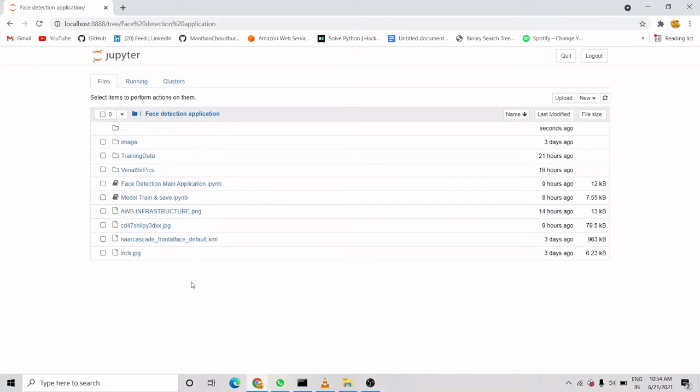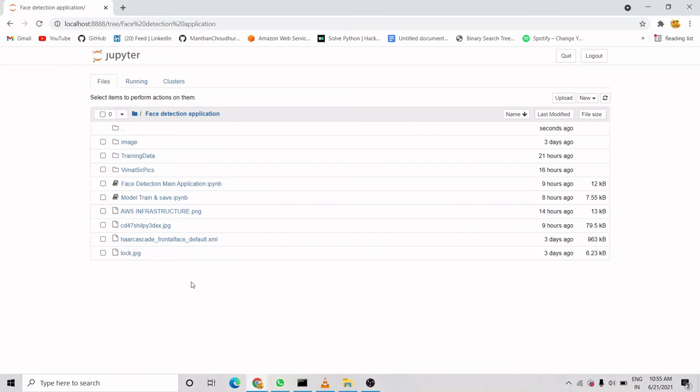Whenever face one, meaning my face, is detected by the model, it will open some of my favorite daily routine stuff. It will be good if we have a centralized computer for our home, used by everyone at home, and I want that whenever I open my computer it should open things like Chrome, YouTube and VS Code, like we do everything on these. Obviously we want that as soon as we come in front of our system, it should open these things. So I have done it so that whenever it detects my face, it will open these things for me.